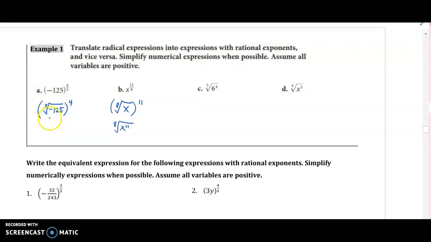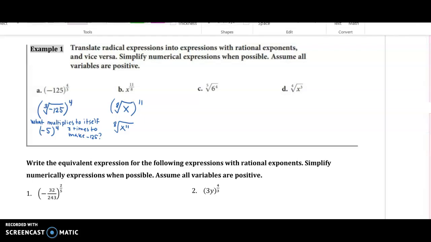Now we have to figure out what is the cube root of 125. Well, what multiplied to itself 3 times makes 125, and that answer is 5. So the cube root of negative 125, you could use your calculator on that too, is negative 5, and that's negative 5 to the 4th, because the cube root of negative 125 is negative 5. What multiplies to itself 3 times to make negative 125? If you don't know that, let me write it here. Pause the video if you need to write. So what multiplies to itself 3 times to make negative 125? That's how we got negative 5 there. Okay, so what multiplies to itself 3 times? And it's 3 times because that's what the index on the root is. Okay, and then now we can finish doing this.